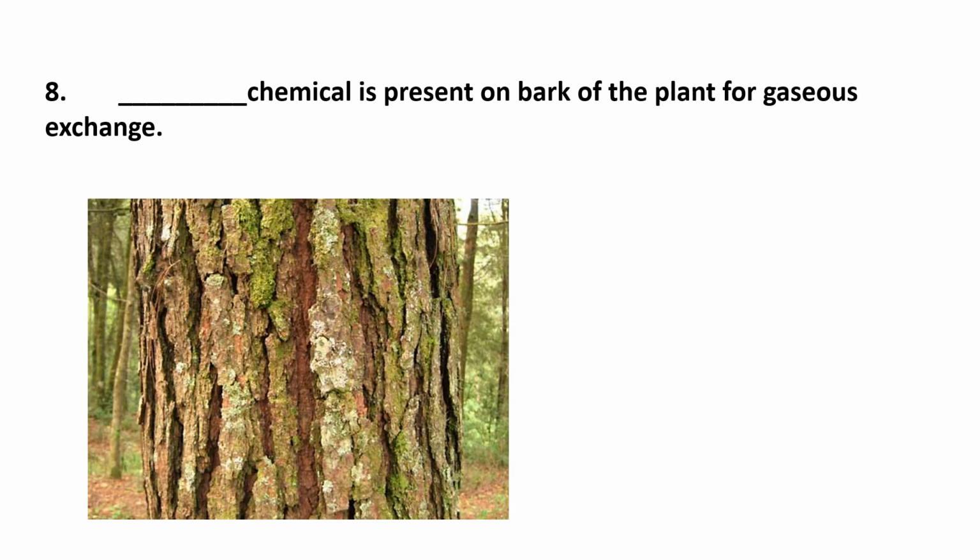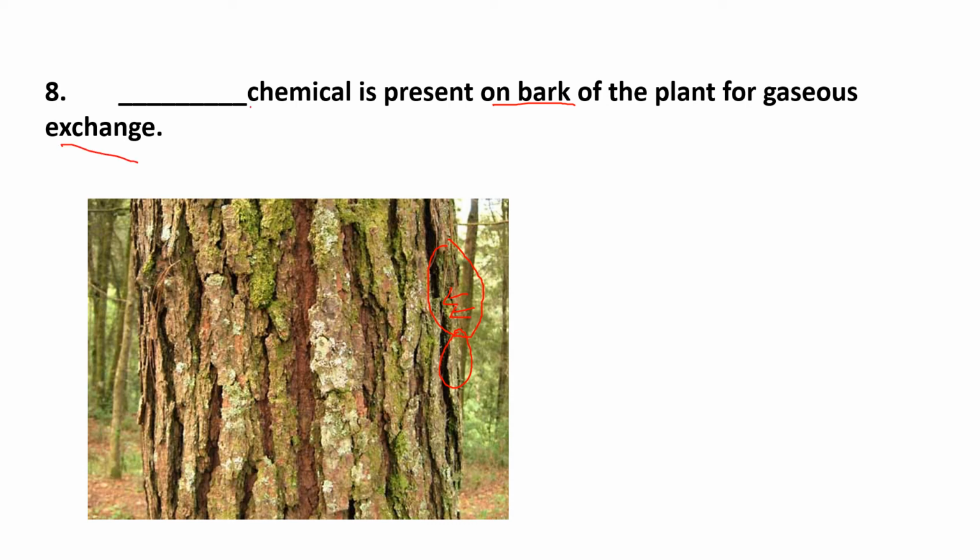Okay, the next, the eighth one: dash chemical is present on bark of the plant for gaseous exchange. In our previous question number 7, we had discussed the leaf, that on the leaf the gaseous exchange occurs through the stomata, but here the question is on the bark of the tree. The cells of the bark are dead cells. So how does this gaseous exchange occur through these dead cells?